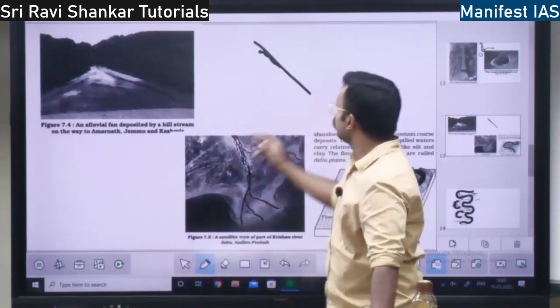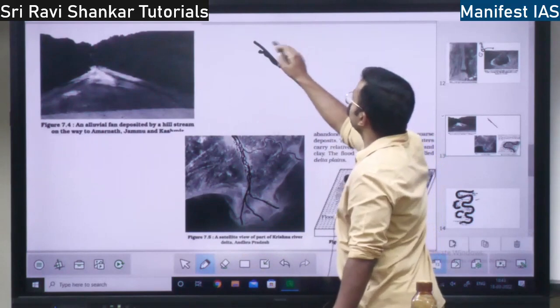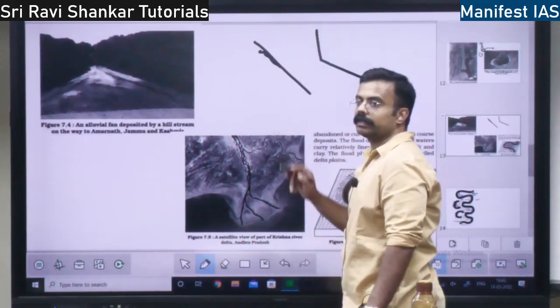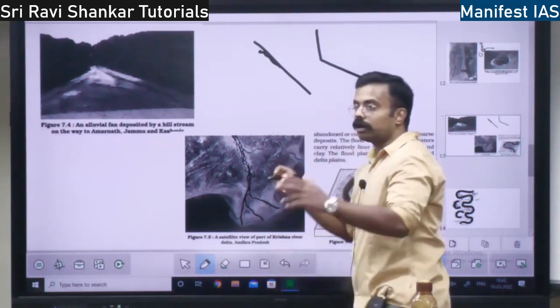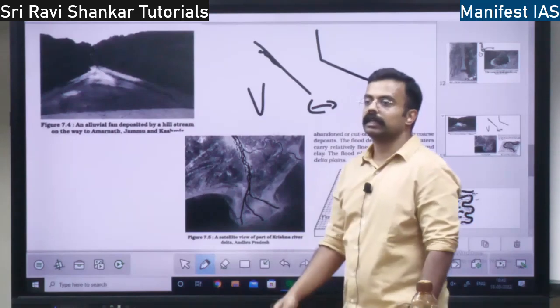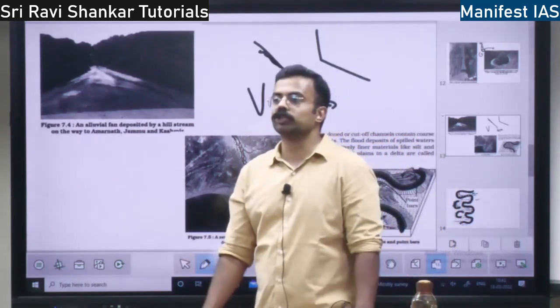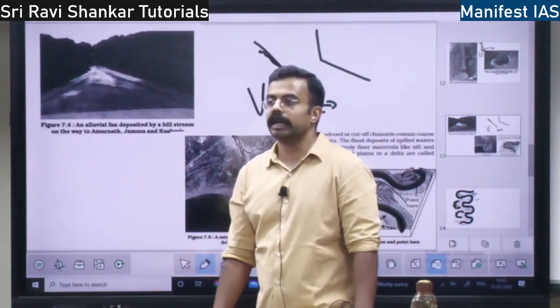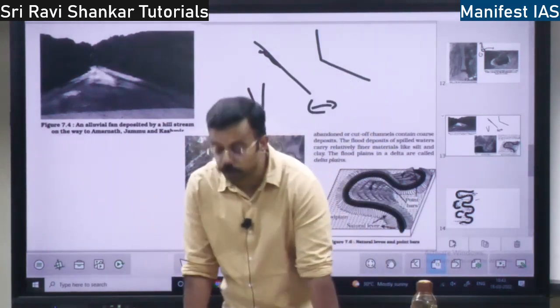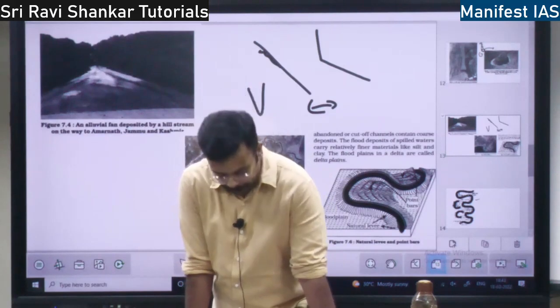Later, when the gradient changes from steep to gentle, not only V-shaped, lateral erosion will also take place. Lateral means sideways erosion. Initially V-shaped, next lateral erosion at the mature, middle stage of the river, right?